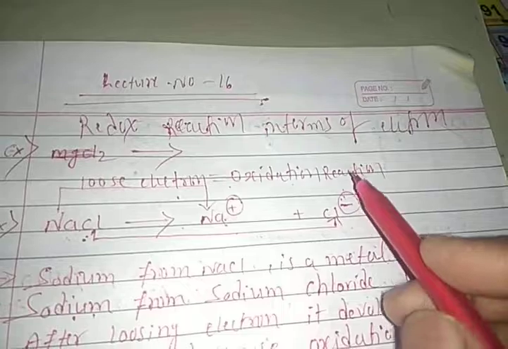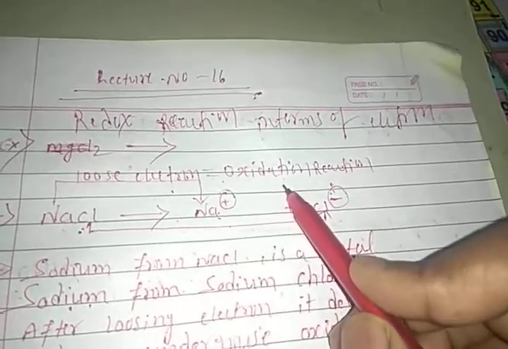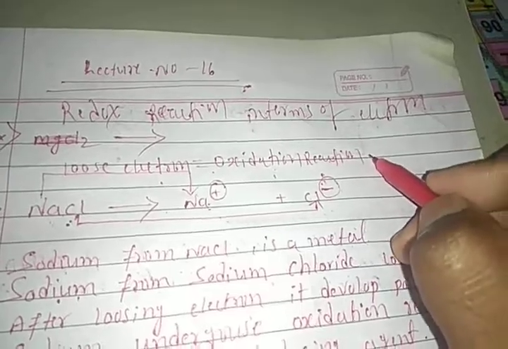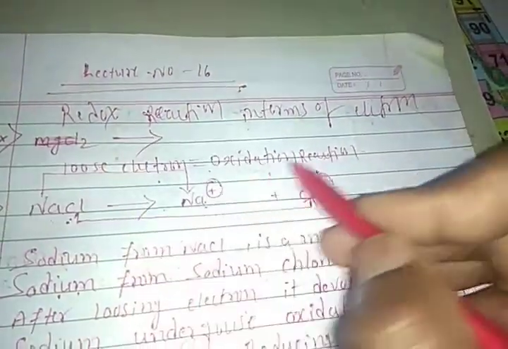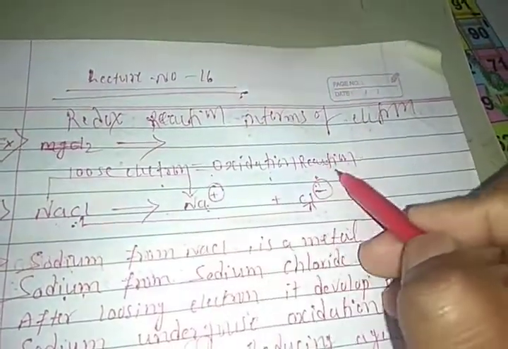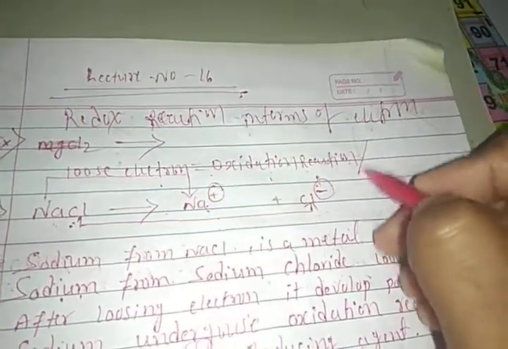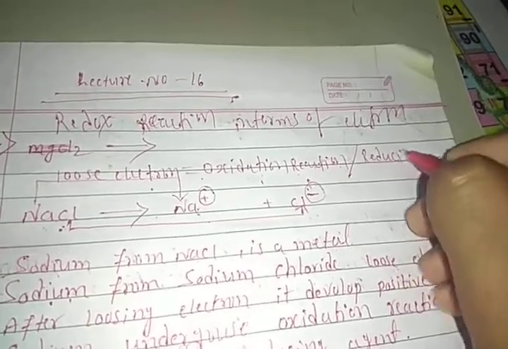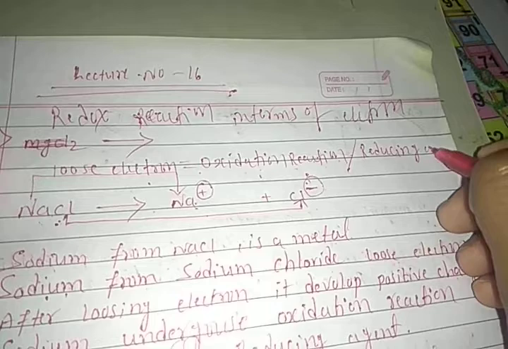If a species undergoes an oxidation reaction, it is also known as a reducing agent.